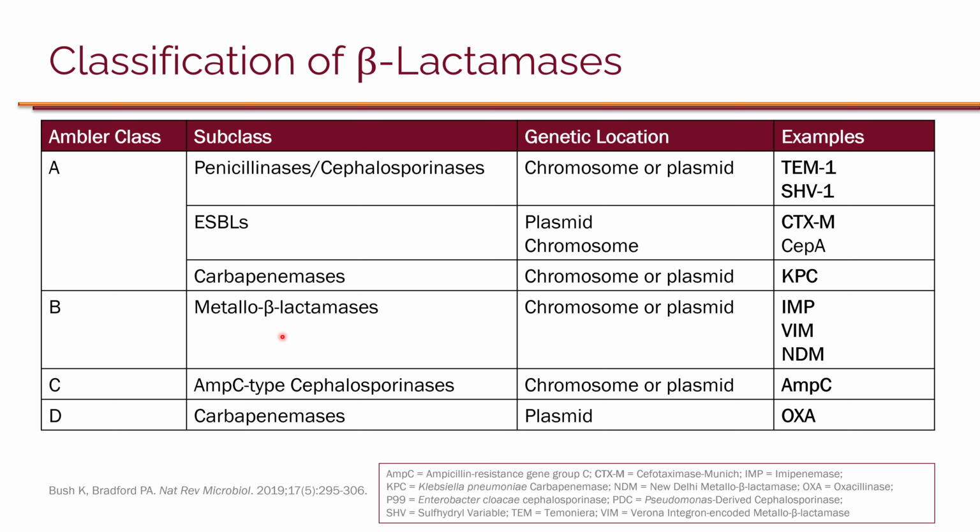So these are called metallo-beta-lactamases, and these are perhaps the most resistant organisms when they have metallo-beta-lactamases. So some examples are IMP, VIM, and NDM.